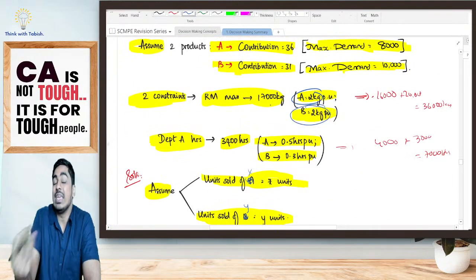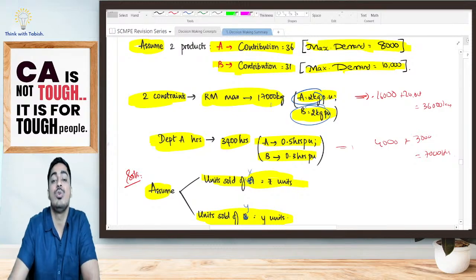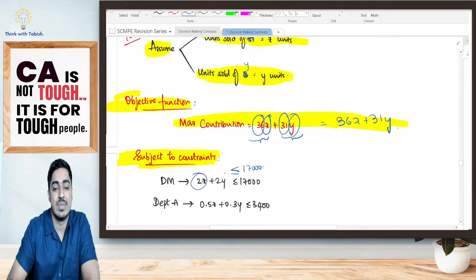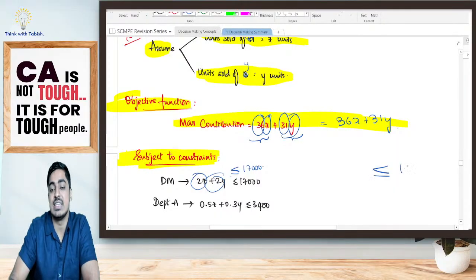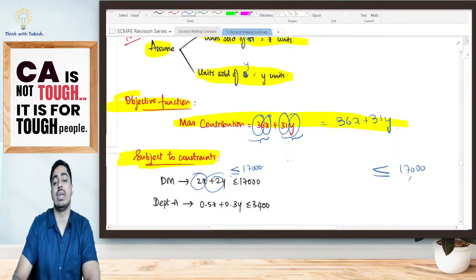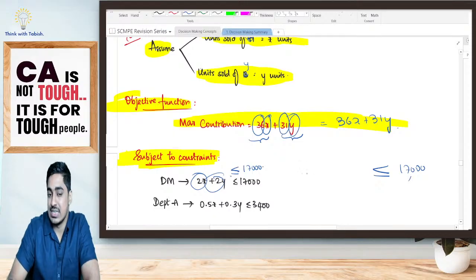That means to sell Y kg, I want 2Y kg raw material. Yes or no? So my material usage altogether should be less than 17,000. How do I get that? It is 2X: for 1 unit of A, I want 2 kg.